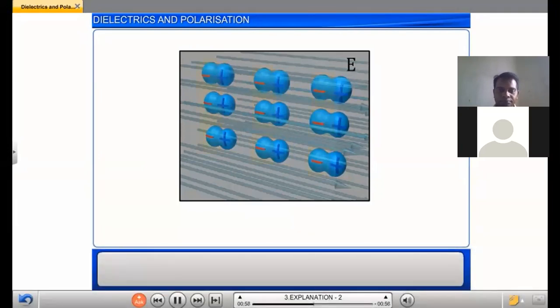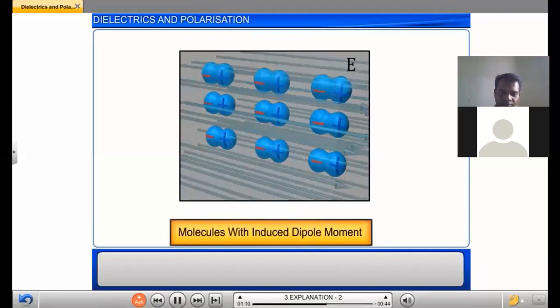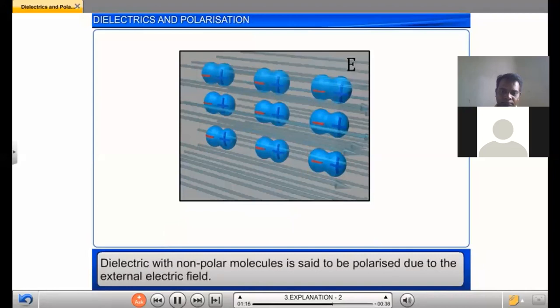And the negative charges in them are displaced in the opposite direction of the electric field. Therefore, in the dielectric with non-polar molecules, the molecules now possess some induced electric dipole moment, and it is said to be polarized due to the external electric field.